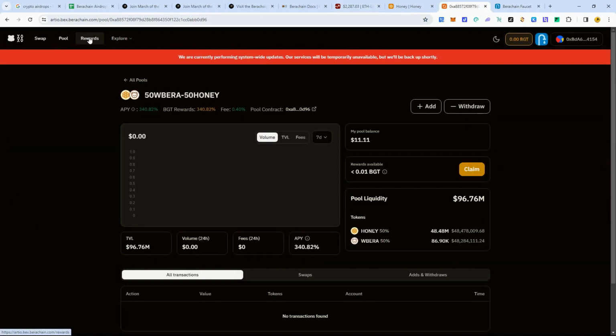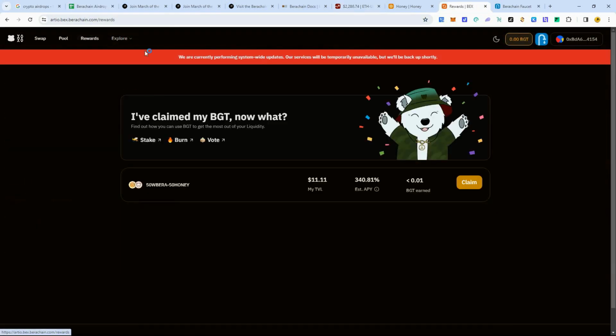So you go over here to the rewards section. Okay, you can see here's what I have. Now once you earn some BGT, you might have some, but it's not going to show up because you get very little. But no matter how much, you just need some. It doesn't matter how much you get.